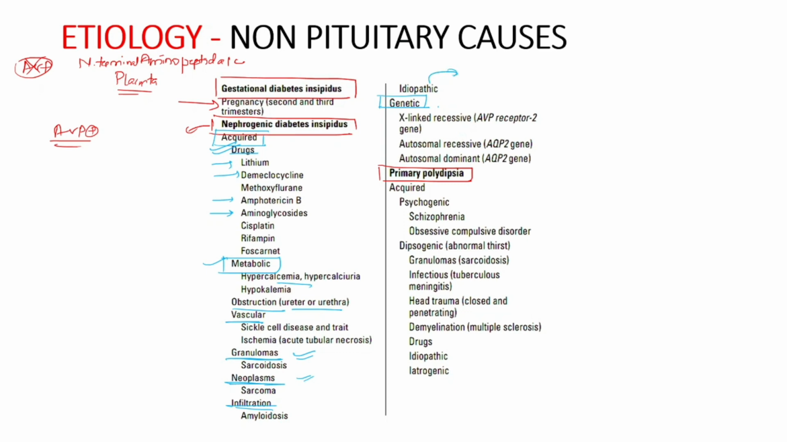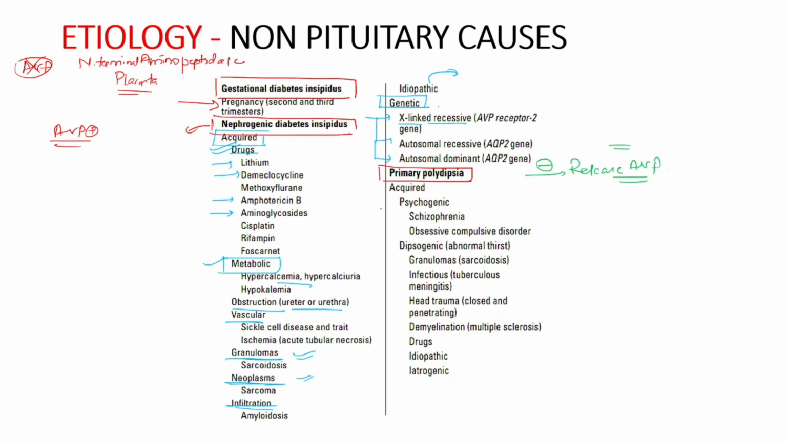Now coming on to the genetic conditions, the most common type is X-linked recessive, which occurs due to mutations in V2 receptor gene. Also it can be due to autosomal recessive or autosomal dominant forms. Now when we discuss the primary polydipsia, in this condition, due to excessive water intake there is inhibition of release of AVP. The patient is taking excessive water, therefore it is inhibiting the release of AVP.